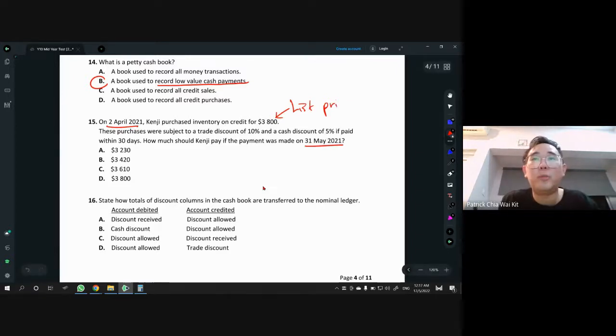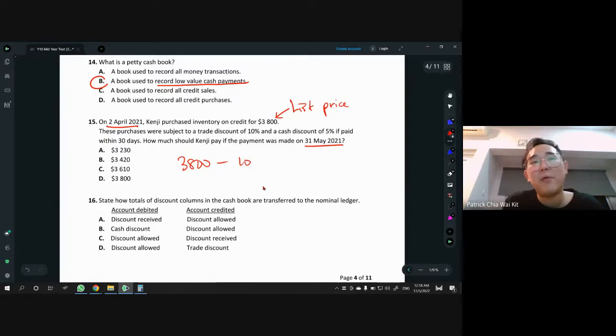The OG price. Okay, this is the OG price. And what do we do with the OG price? We don't record the OG price. We always take the list price minus the trade discount. Trade discount is the one that you bargain for, you ask the boss, can it be cheaper, things like that. So we always take the last price where the boss offers us, which is after the trade discount. So in this case, we have to take 3,800 and minus the 10%.